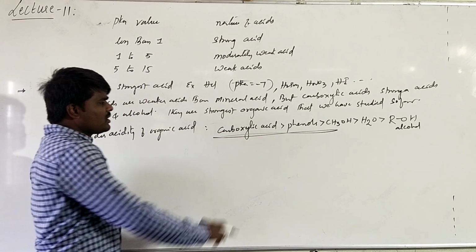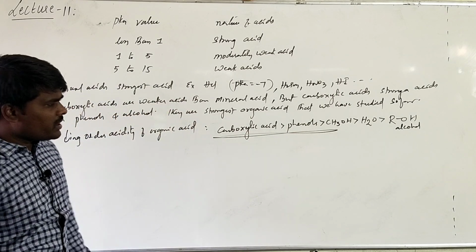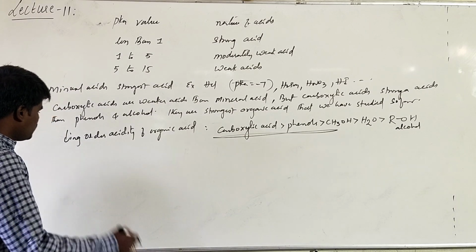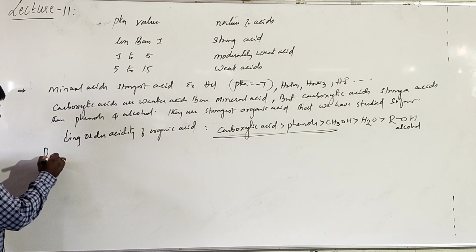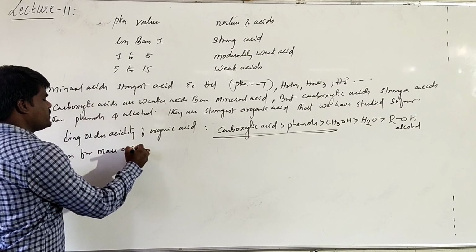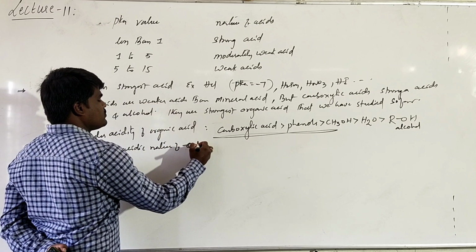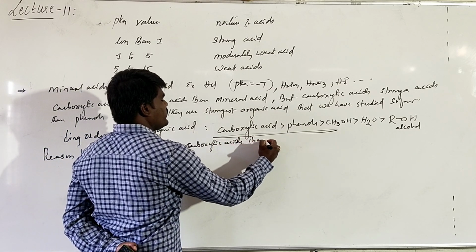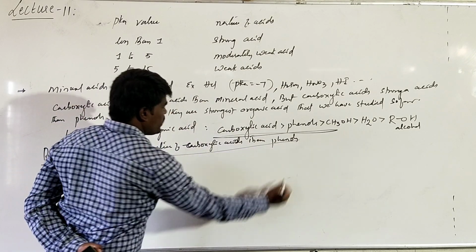If you compare here, the carboxylic acid is even more acidic than the phenols. Let us try to understand the reason why carboxylic acids are more acidic than the phenols. If you see the resonating structure of carboxylic acids, the reason for the more acidic nature of carboxylic acids than phenols, let us try to see their corresponding conjugate base.